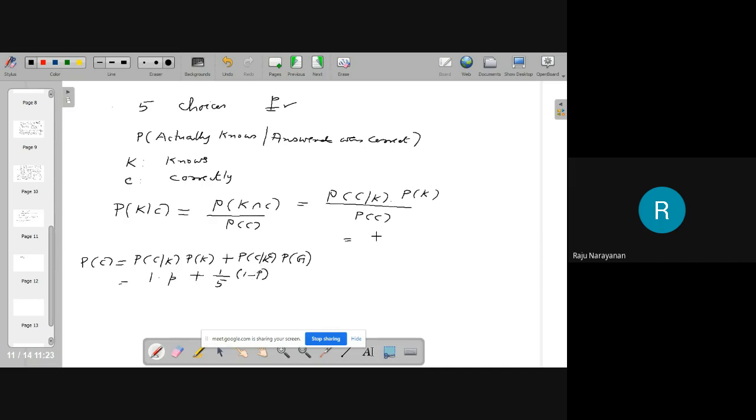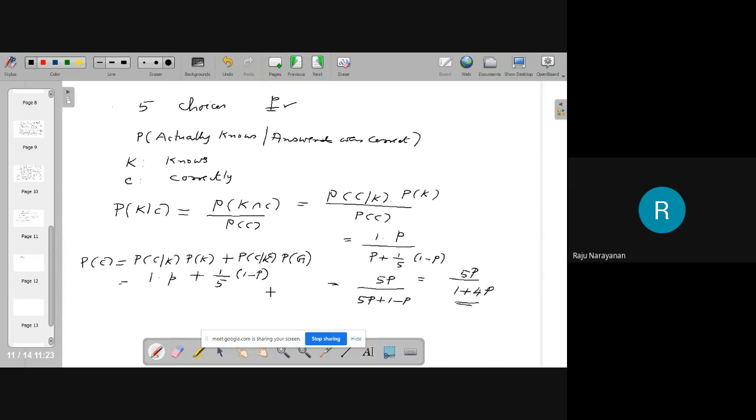Probability of C given K is 1. If I know the answer, I will answer correctly with probability 1. And the probability that I know the answer is P divided by P plus 1 by 5 into 1 minus P. We multiply by 5: 5P divided by 5P plus 1 minus P. Therefore, 5P by 1 plus 4P.